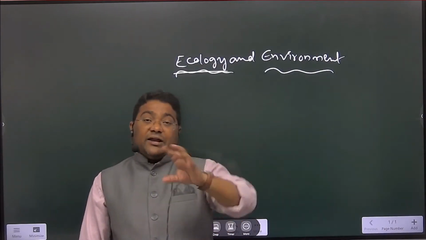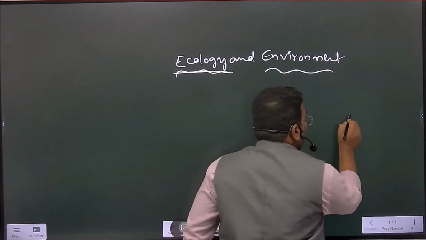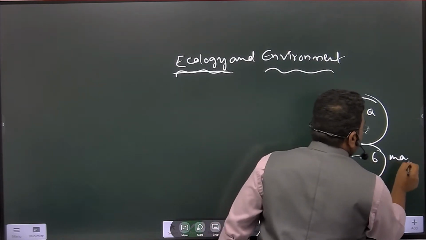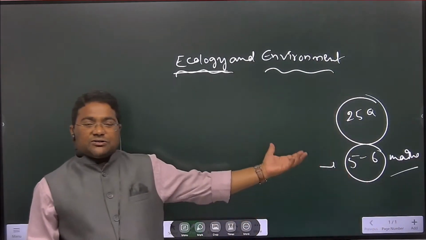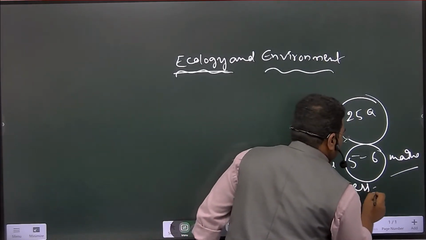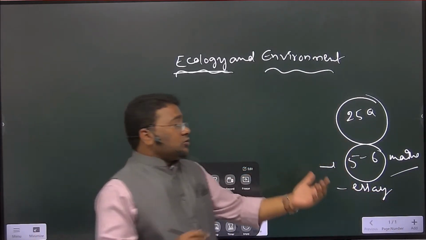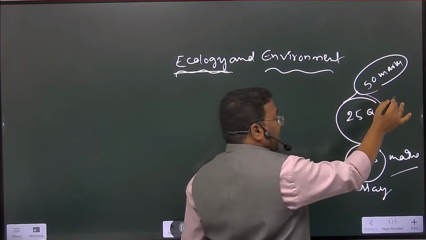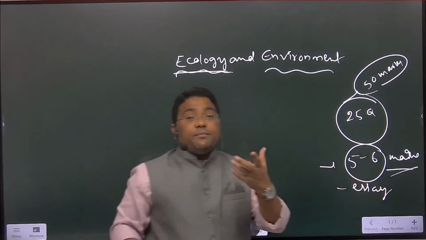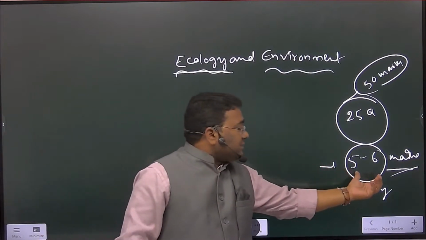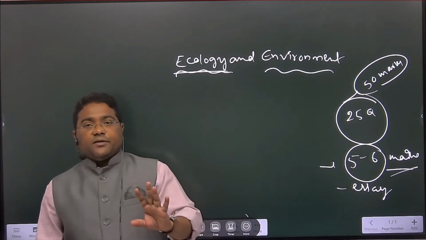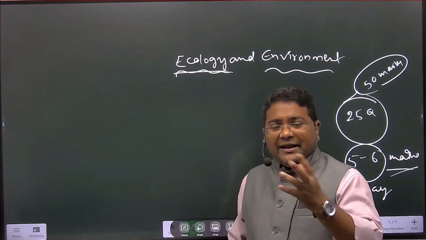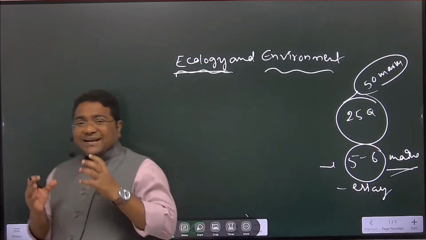So if you study the overall environment, there will be at least over 25 questions in prelims, and at least 5 to 6 questions in mains, and it will also be useful for the essay paper. Look, 25 questions is how much? Over 50 marks from environment, and 5 to 6 questions in mains. Even if you count 10 marks and 15 marks each, it is at least 70 to 80 marks, right?